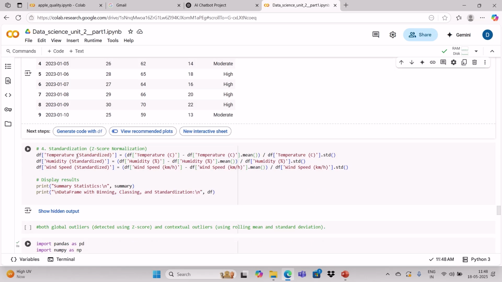Now come to the standardization. Standardization is also one of the methods of z-score normalization. So normalization, I told that in the last class. Whatever values are there, you want to normalize those values between 0 to 1. Whatever values are there, you want to change those values from different ranges to 0 to 1. Doing it makes it easy to process those kinds of data. So this normalization is one of the processes for z-score.